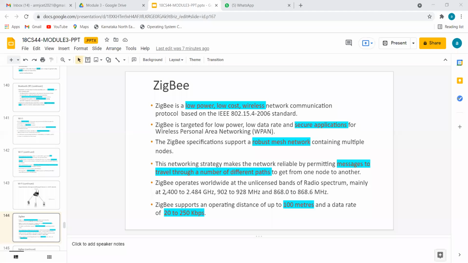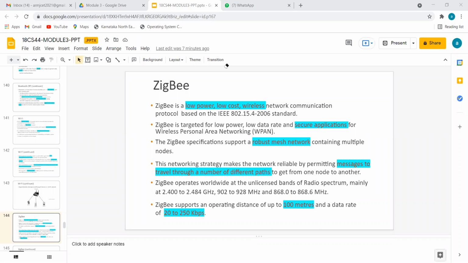And what is the operating frequency? Again it is the same, 2.4 to 2.484, and it operates in a different megahertz range also. Now coming to the next point, what is the distance compared to Bluetooth? We can expect more speed and more area. That means up to 100 meters it can send 20 to 250 kbps. Actually, that's an old figure. Nowadays we have Wi-Fi up to 10 Mbps, and 50 Mbps is also being tried in colleges or in the banking sector, etc.